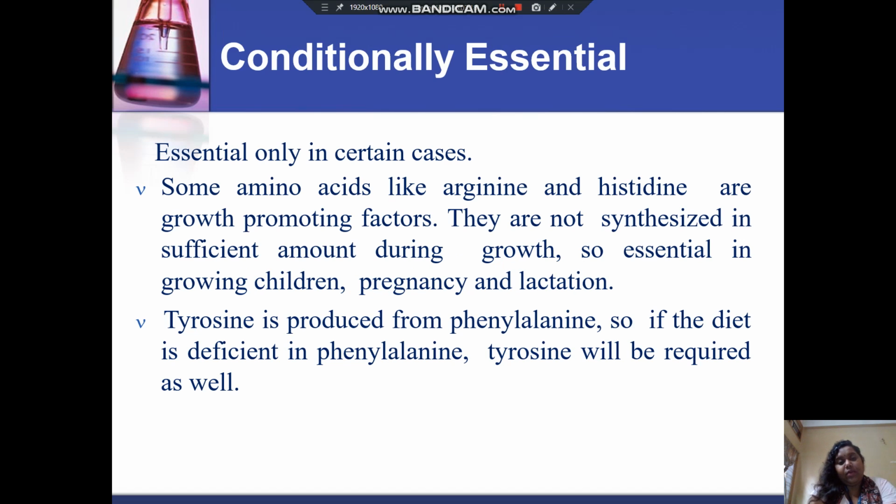Now, conditionally essential amino acids. These are essential only in certain cases. Some amino acids like arginine and histidine are growth promoting factors. They are not synthesized in sufficient amount during growth, so they are essential in growing children, pregnancy and lactation. Tyrosine is produced from phenylalanine. So if the diet is deficient in phenylalanine, tyrosine will be required as well.